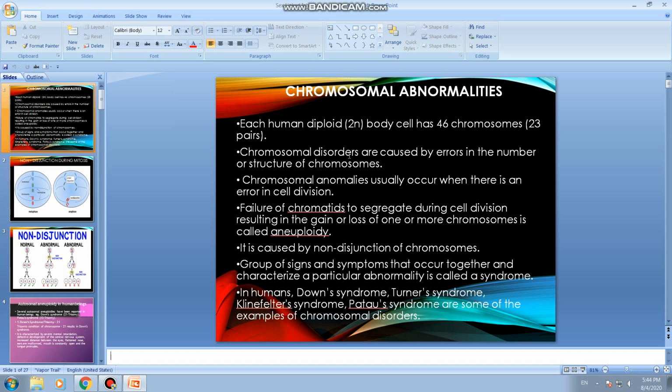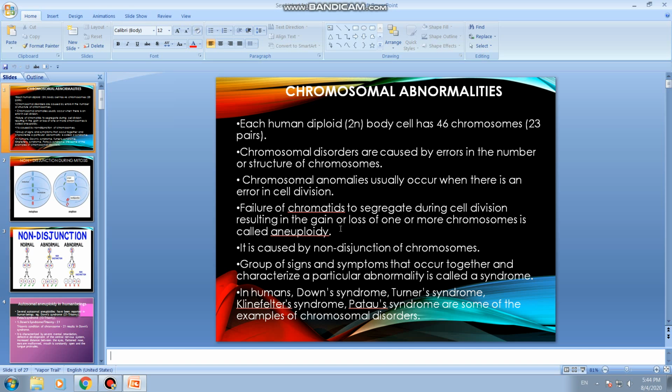Why do chromosomal disorders occur? It is due to an error in cell division, that is failure of chromatids during cell division, whether it is mitosis or meiosis. Sometimes chromatids fail to segregate or separate. During cell division, when chromatids of the chromosomes fail to separate, it results in the gain or loss of one or more chromosomes, which is called aneuploidy. That is the increase or decrease in the number of chromosomes from the normal number.